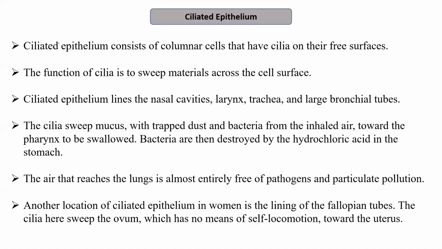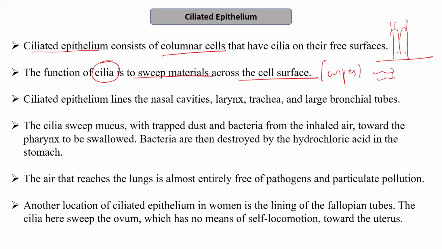As the name suggests, ciliated epithelium consists of columnar cells. That is, they are elongated cells that have cilia on their surface. And what is the function of cilia? The function of the cilia is to sweep the materials across the cell surface. So it sweeps the material along the cell surface. Ciliated epithelium lines the nasal cavity, the larynx, trachea and large bronchial tubes.